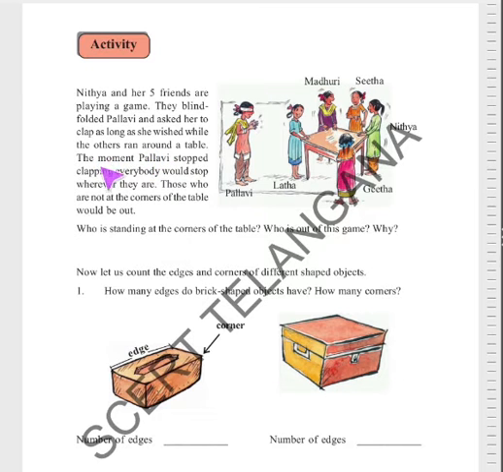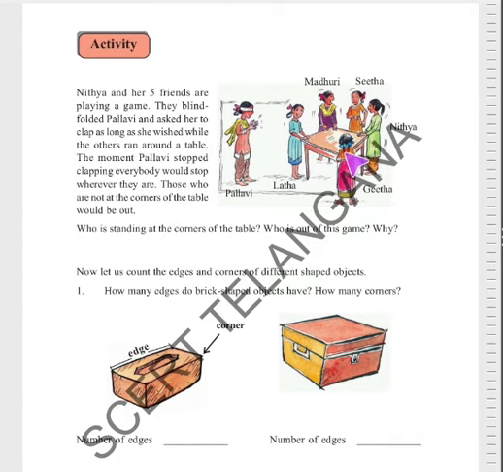So the moment Pallavi stopped clapping, everybody would stop wherever they were. When Pallavi stopped clapping, everybody immediately stopped in their places. Okay. Those who are not at the corners of the table would be out. Who are not at the corner.